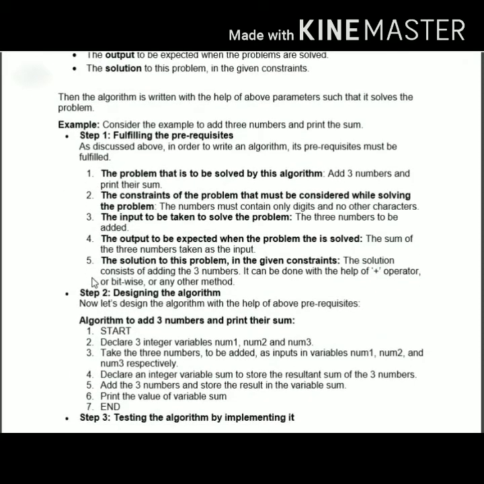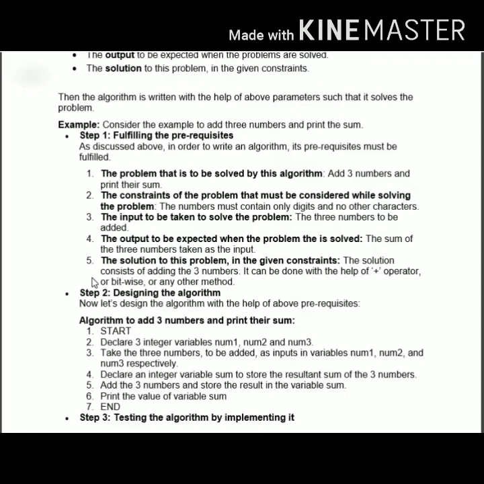Let's take an example: addition of three numbers and print the sum. Step number 1, fulfilling the prerequisites to write the algorithm. What exactly do you need? Prerequisites means, before writing any algorithm, what you must have knowledge about. In order to write the algorithm, these are the things that you should understand: the problem that is to be solved by the algorithm.